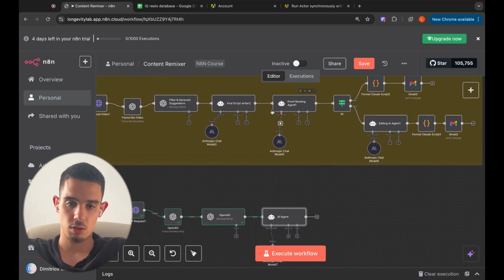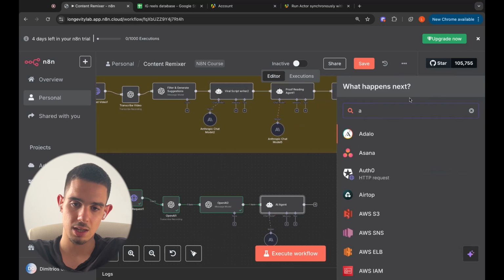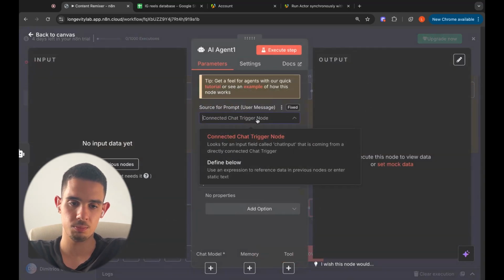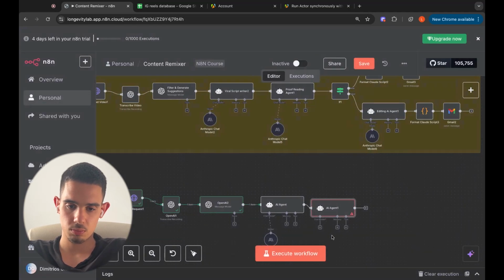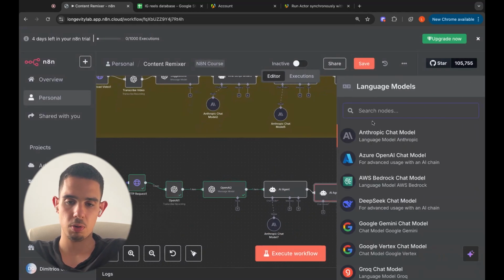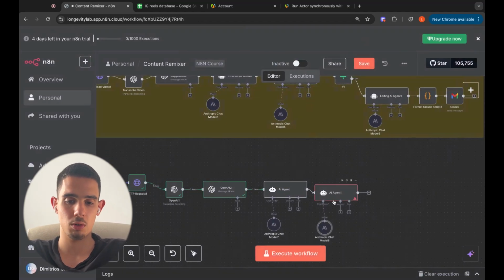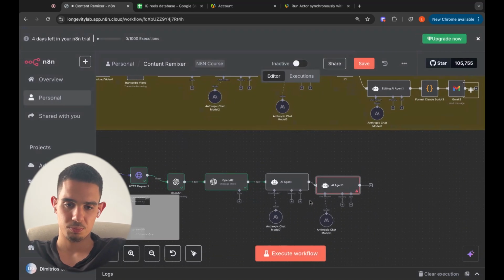Now, the next step is to simply create another AI agent that will basically proofread our script. So as you can see over here in my current workflow, I'm gonna click again AI agent. Gonna go define below. I'm gonna use probably Anthropic again. You can use OpenAI, you can use OpenRouter, whatever is within your budget, of course.